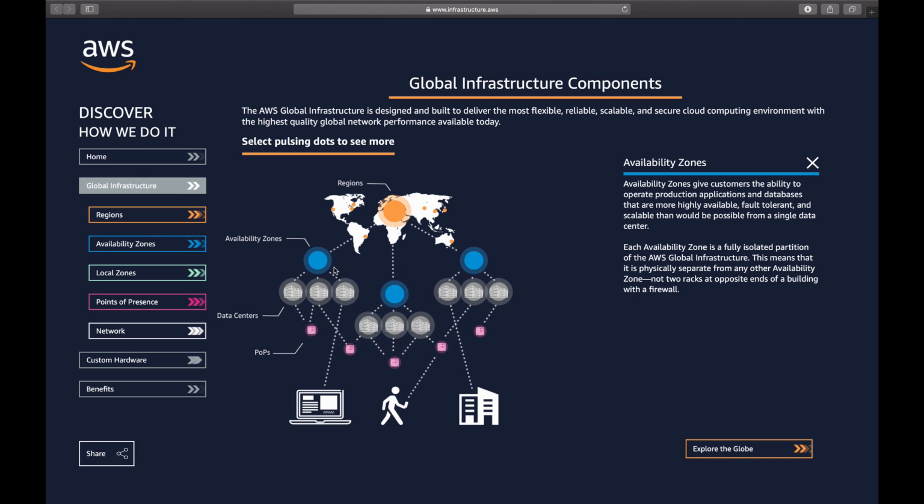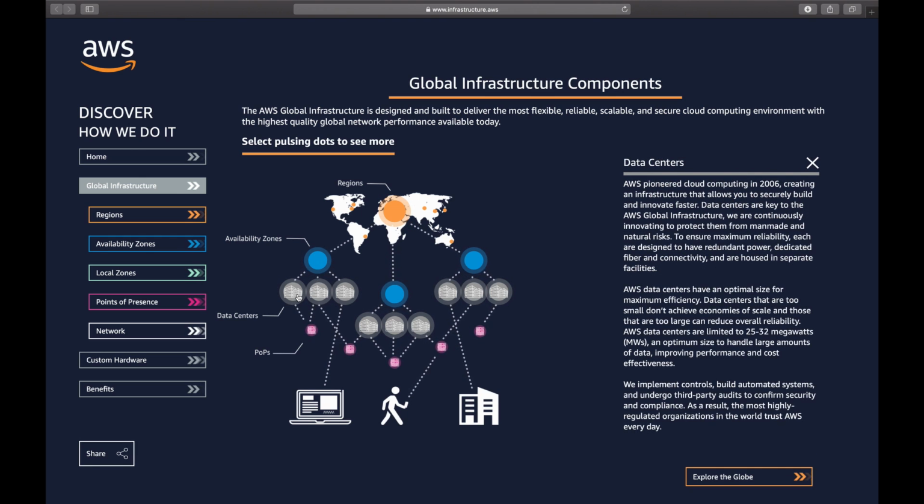Expand the gray dot, which is data center. A data center is a physical building and a highly secured location. One or more data centers make one AZ.